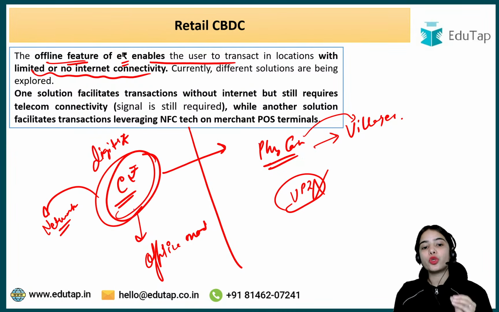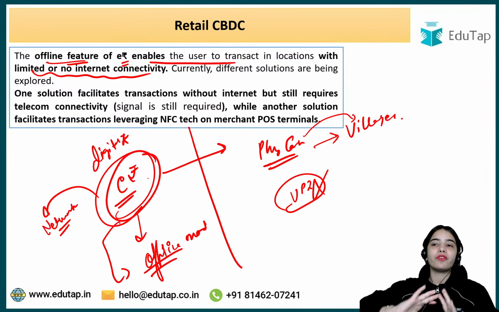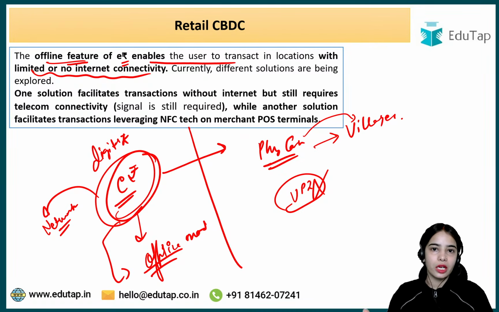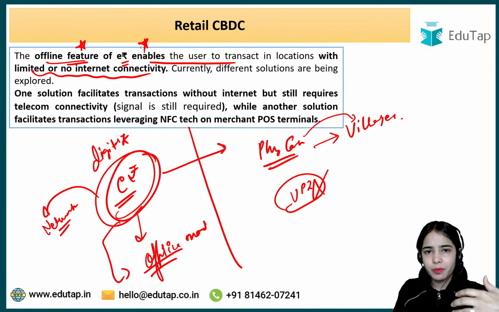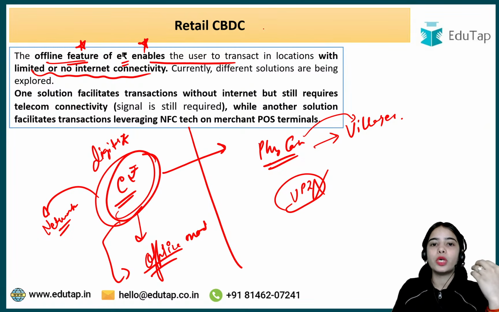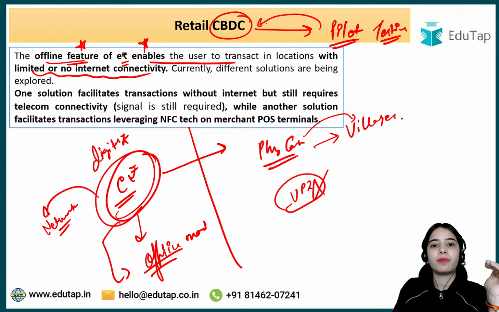So the e-Rupee should also be available in offline mode, so that I can pay using the e-Rupee even in my village area, even in the farthest areas of the country, right? There is an offline feature of the e-Rupee that is being developed right now. As I've told you, the retail CBDC, the central bank digital currency, is in pilot mode. Testing is still going on, and the technology and architecture of the central bank digital currency are still being developed.